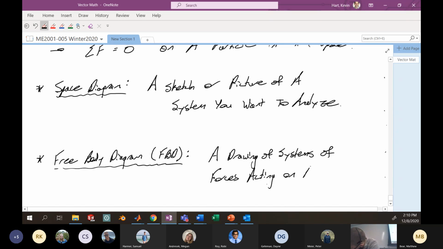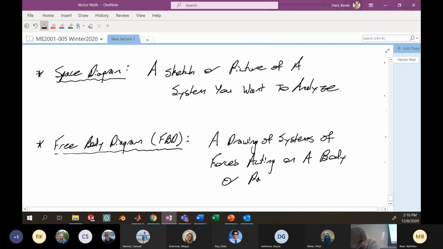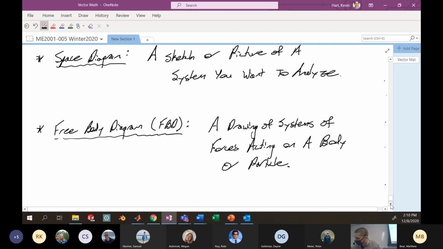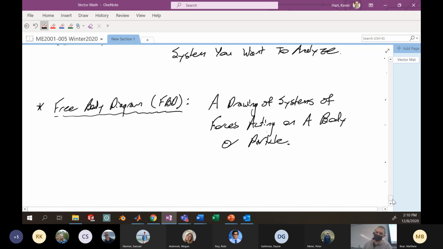Acting on a body or particle. It's usually like a model of a space diagram. So let's put a couple little more pointers on free body diagrams. This is usually a model of a space diagram.